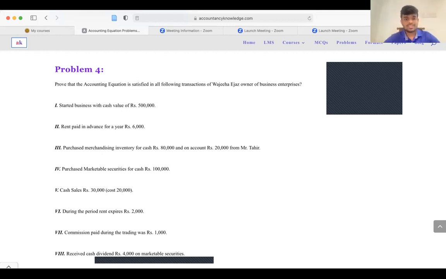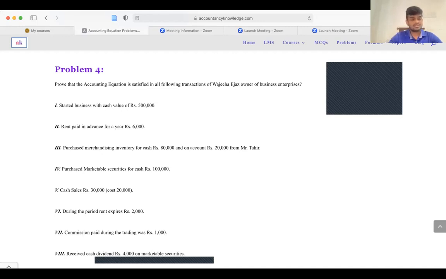Purchase merchandising inventory for rupees 80,000 and on account rupees 20,000 from Mr. Tahir. So you have purchased some merchandising inventory. That means you are getting inventory for sale, right? The worth of 80,000 in cash and on account rupees 20,000 from Mr. Tahir, right?